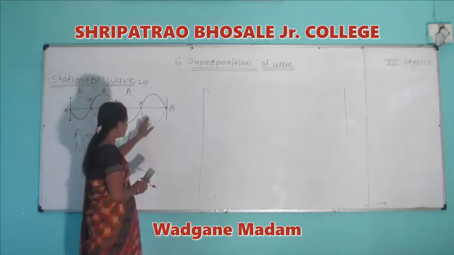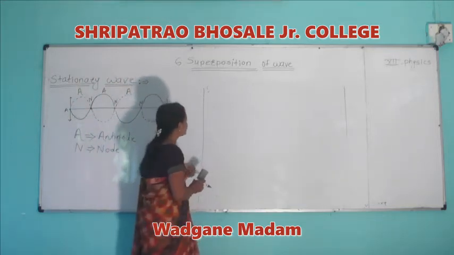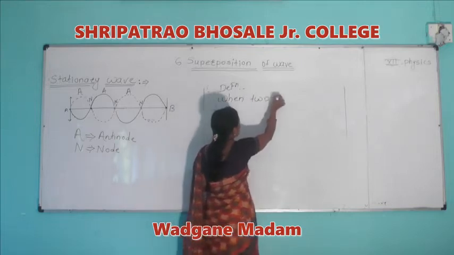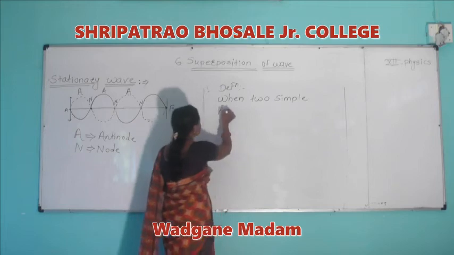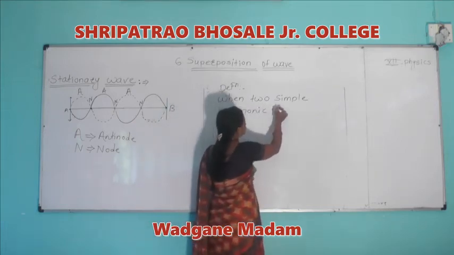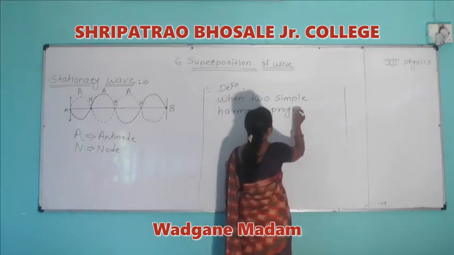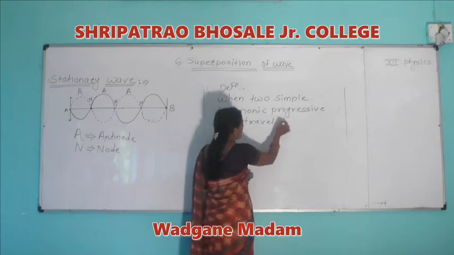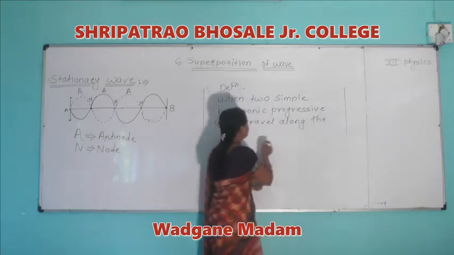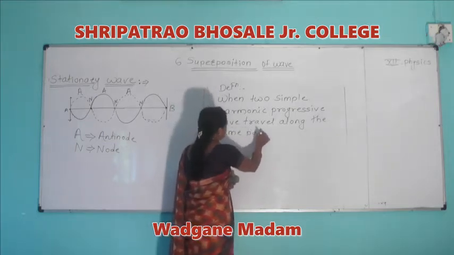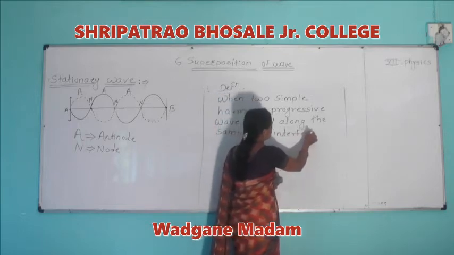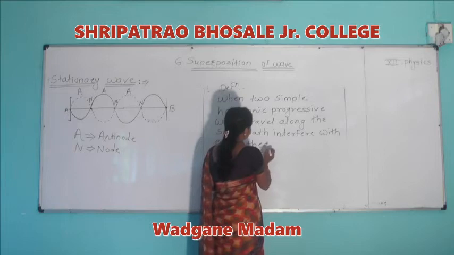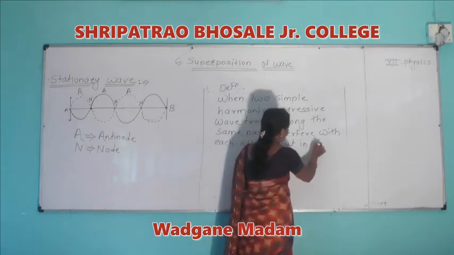A standing wave or stationary wave can be defined as follows. Definition: two simple harmonic progressive waves travelling along the same path, interfering with each other, but in opposite directions.